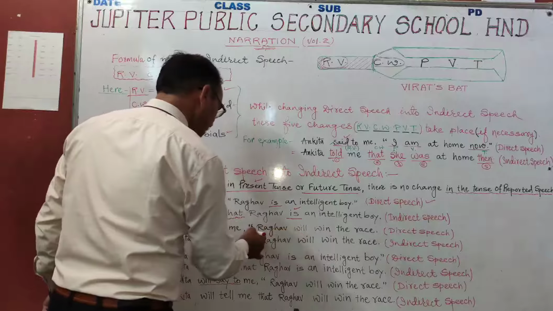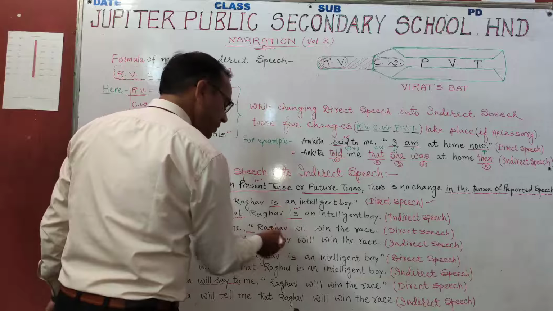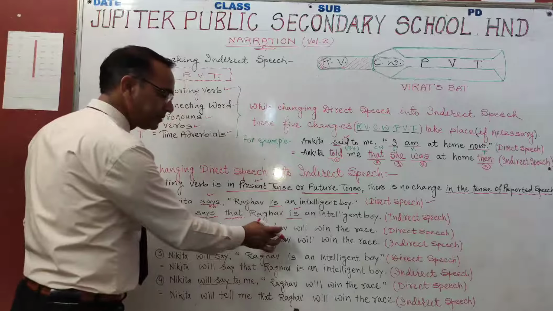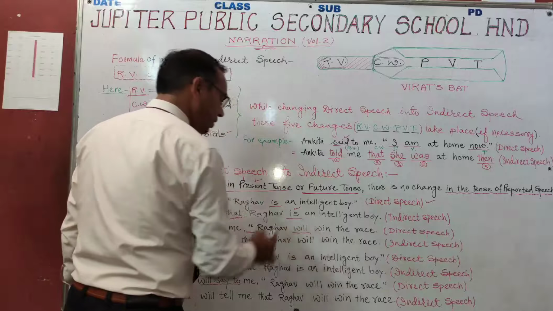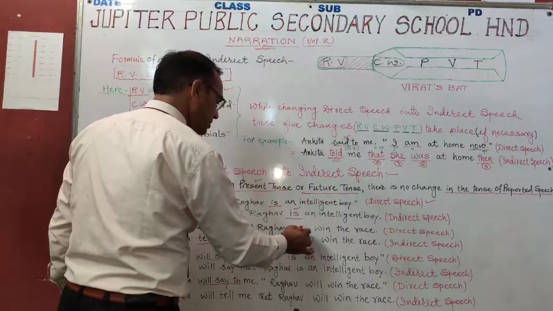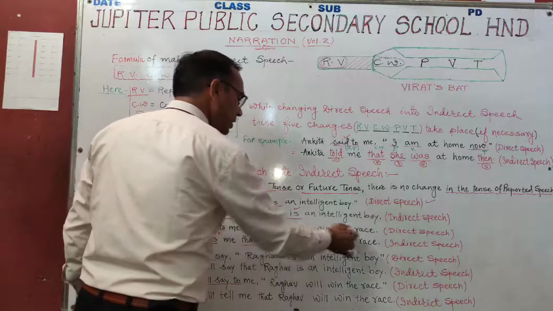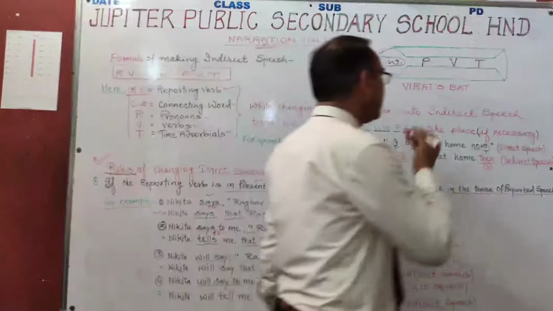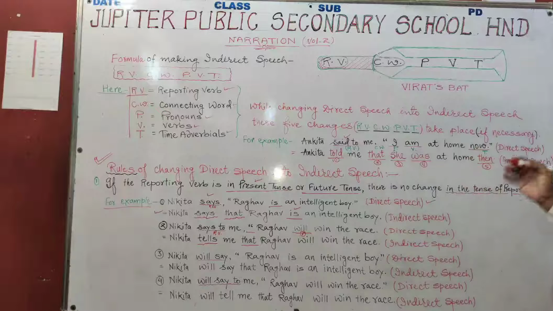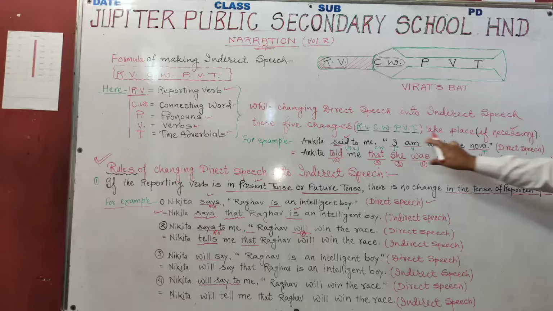CW. Here CW. P, there is no pronoun. Raghav is noun, not pronoun. Will is verb here. Then we can say that PV and there is no T. इसे वहाँ लिखा था कि यदि आवश्यक हो तो if necessary, if necessary.